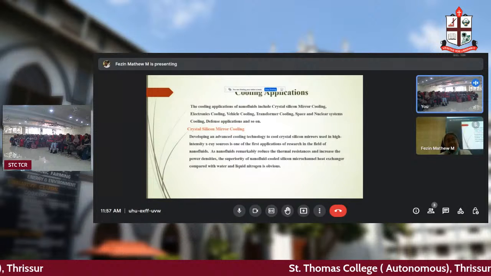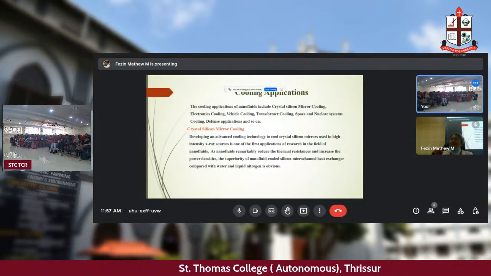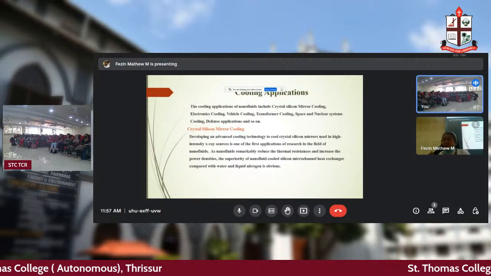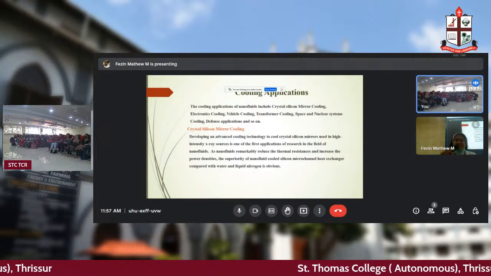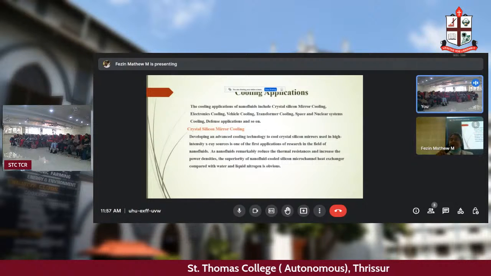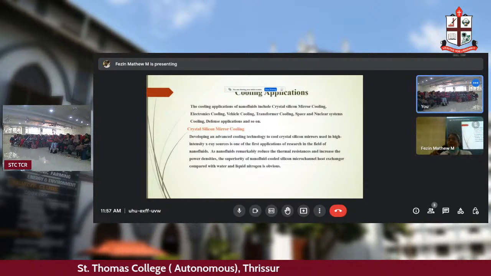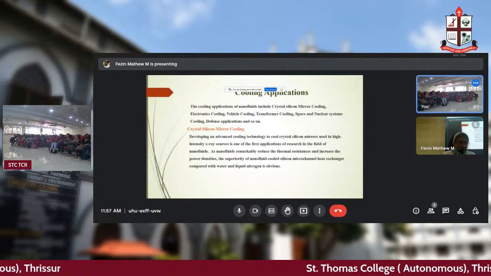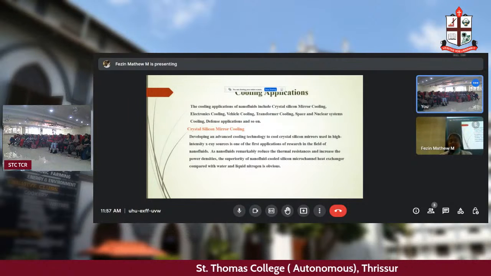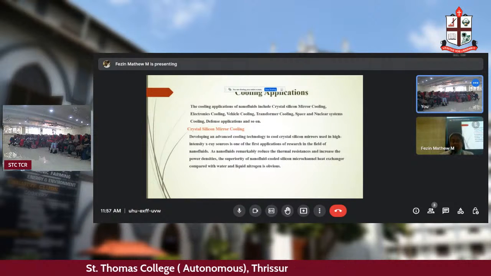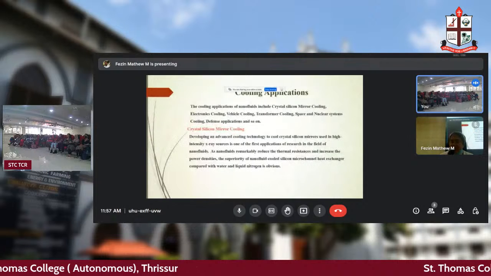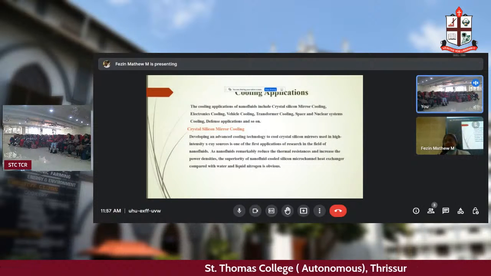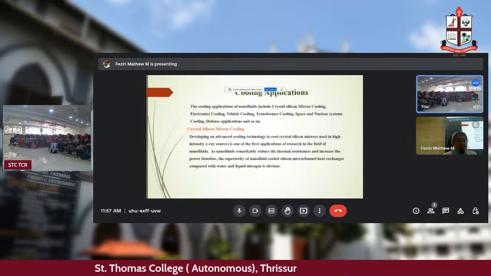Silicon. Where have you seen silicon? Inside shoes there is silicon. Then cooling machines. Yes, so many places you are seeing silicon. Then mirror you have seen everywhere. Crystal silicon mirrors are used, and nanofilm technology, advanced cooling technology, is used to cool these crystal silicon mirrors, which are actually used as a high intensity X-ray source.